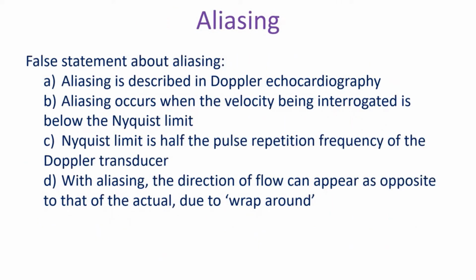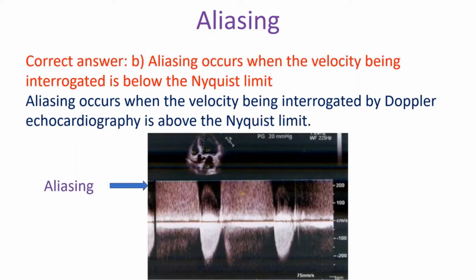False statement about aliasing: A. Aliasing is described in Doppler echocardiography. B. Aliasing occurs when the velocity being interrogated is below the Nyquist limit. C. Nyquist limit is half the pulse repetition frequency of the Doppler transducer. With aliasing, the direction of flow can appear as opposite to that of the actual due to wraparound. Correct answer: B. Aliasing occurs when the velocity being interrogated is below the Nyquist limit.